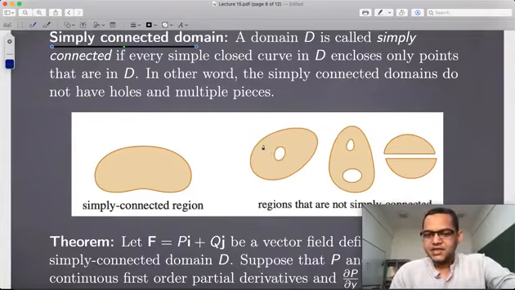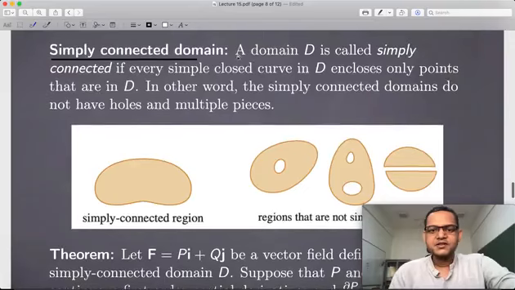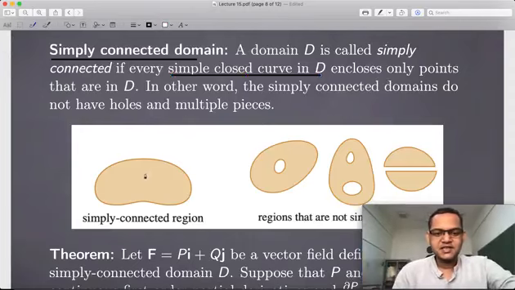Okay, now you see that if I take any 2 points in this domain, I can join them by paths. So this is a connected domain. But it's not going to be a simply connected domain, because the definition of a simply connected domain says that you take any simple closed curve in this domain, so just imagine a curve here, just like this simple closed curve.